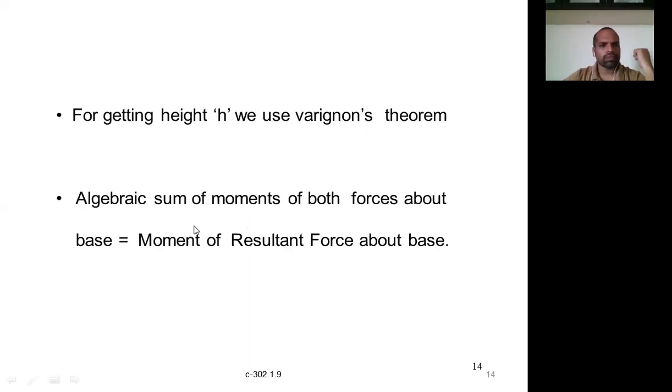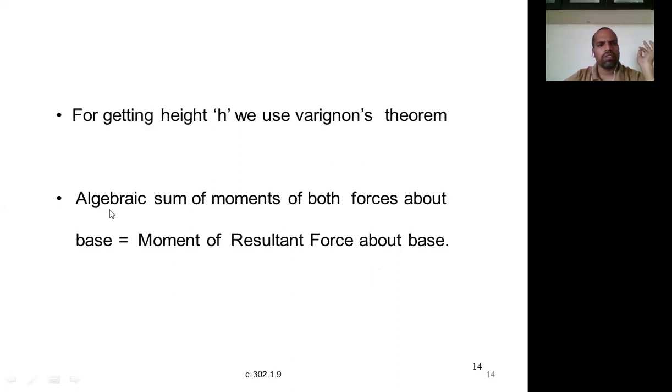The algebraic sum of moments of both forces about the base is equal to the moment of the resultant force about the base. Let us calculate moments about one reference point; you can take any one reference point.